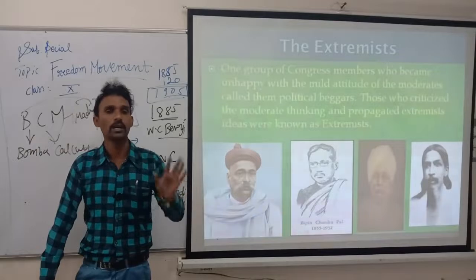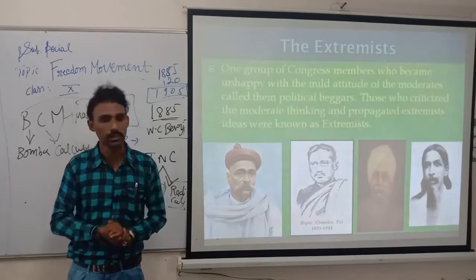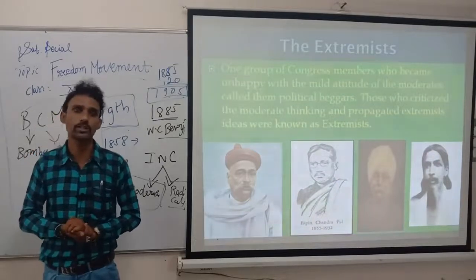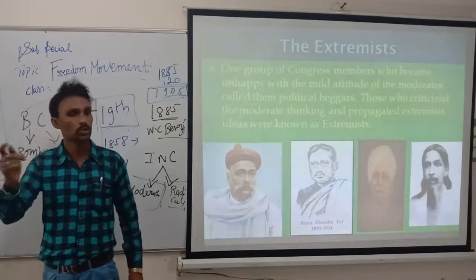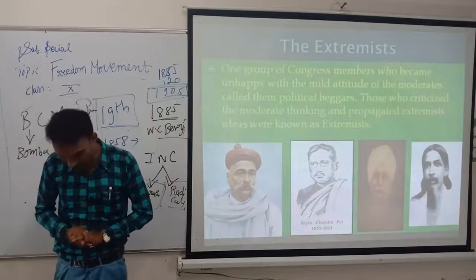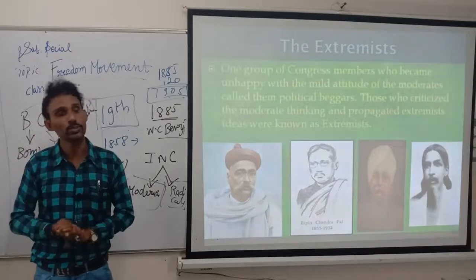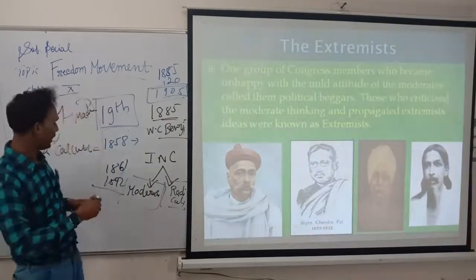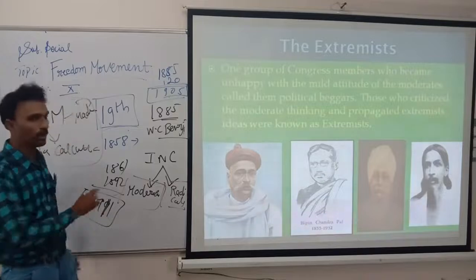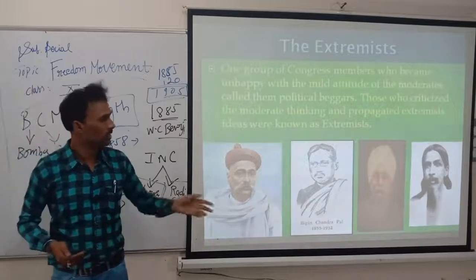Then they started a few things. They started Rakhi Bandhan. Rakhi Bandhan means either a Hindu or a Muslim had to tie a thread. Even they started cultural festivals like the Shivaji festival, Ganesha festival, Durga festival. They said that we are united only. So you have to withdraw that. Cancel it, no division of Bengal, they said you have to take it back. At last they took it back. The British government was afraid, so in 1911 they withdrew the Bengal division. In the year 1911, they took back the partition of Bengal, or else it would have become two parts. Next, Tilak.